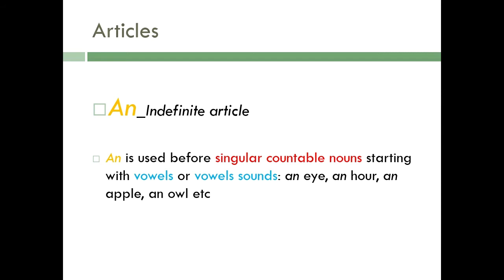Now an hour starts with a consonant letter, but it has a vowel sound, so that is why we add an article an with that. So as we have discussed, the words that start with vowels and vowel sounds, so hour starts with a vowel sound. Though h is a consonant letter, it starts with a vowel sound.